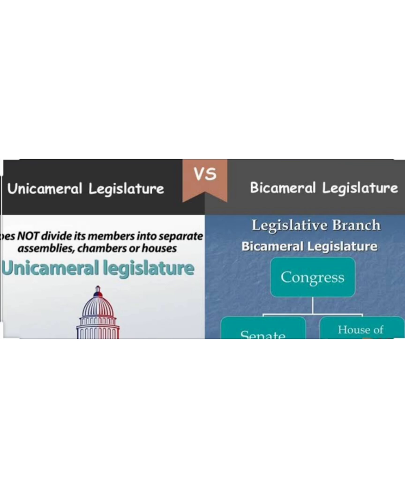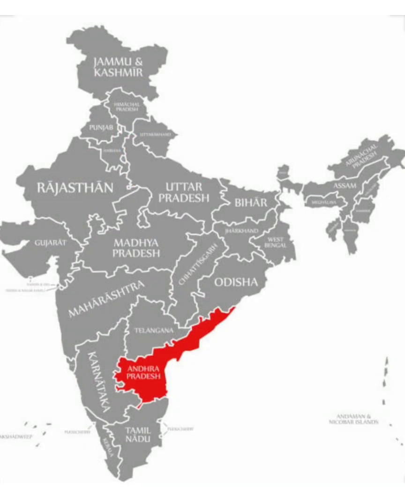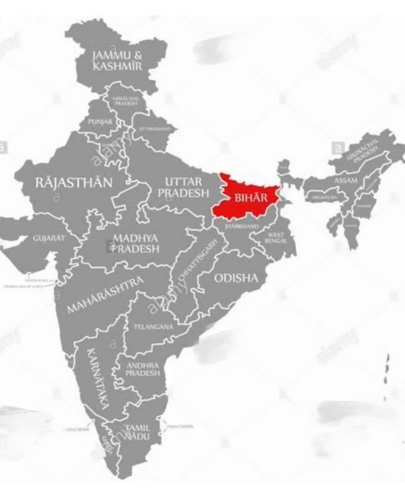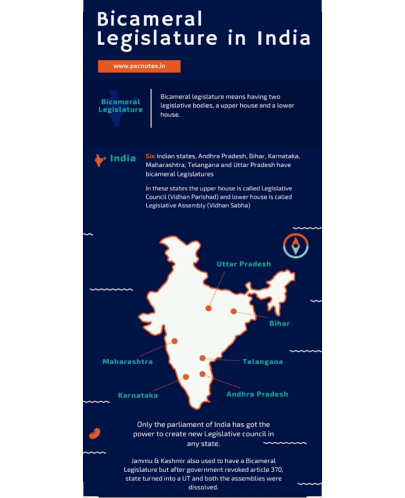For example, Maharashtra, Uttar Pradesh, Andhra Pradesh, Bihar and Karnataka. These states are known as bicameral states, meaning these states have both the houses, that is Vidhan Sabha and Vidhan Parishad. Earlier, Jammu and Kashmir was also a bicameral state, but now it has been removed from it after the new law. I hope this has been clear to everyone out here.